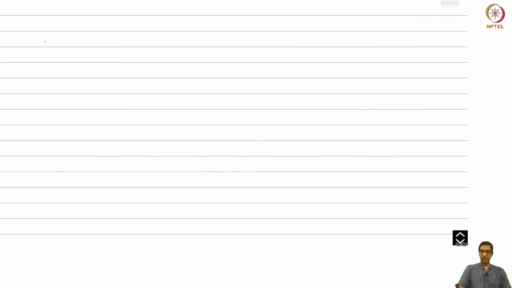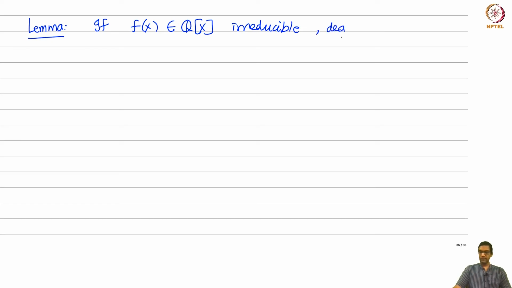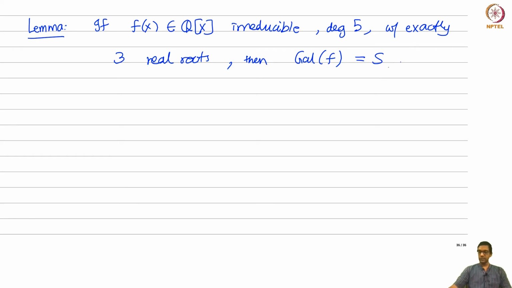Okay, and now there's a little lemma which tells us when this will hold. The lemma is that if I take an irreducible polynomial, degree 5, with exactly 3 real roots, okay, the other two are complex, they have some non-zero imaginary part. If this happens, then the Galois group of this polynomial is in fact S5. Okay, so this gives you a way of constructing a polynomial whose Galois group is S5.